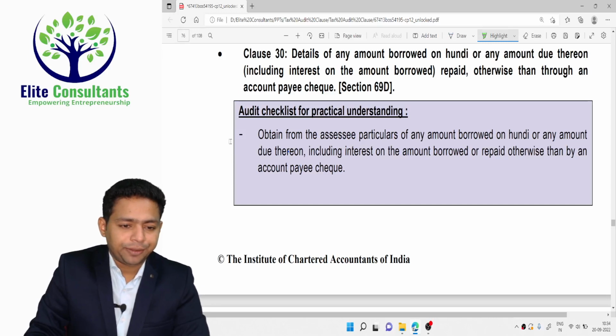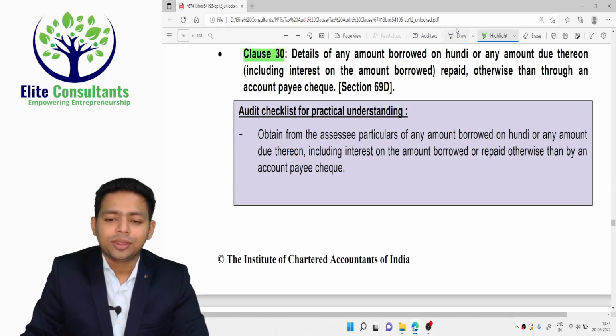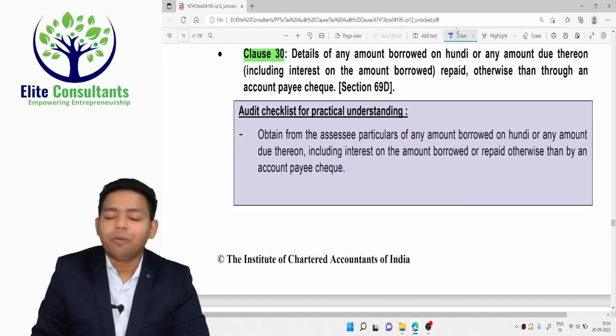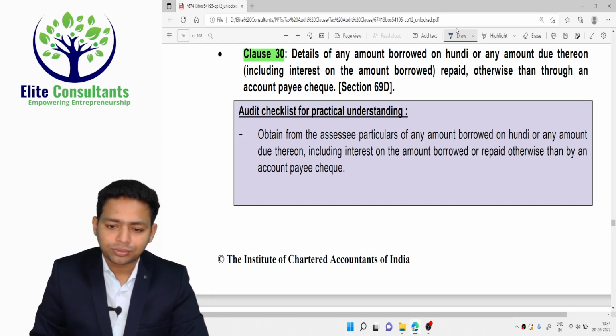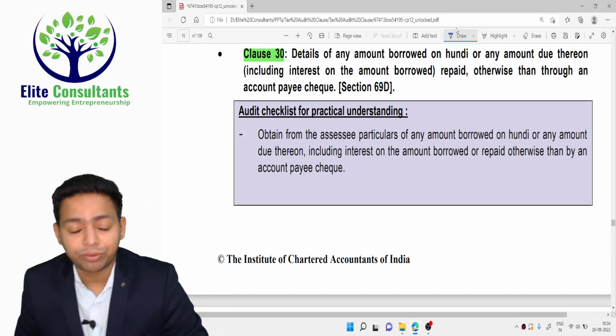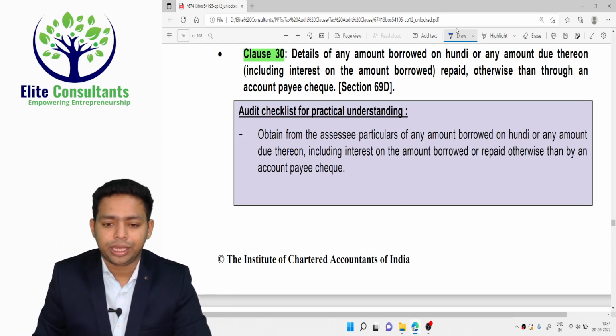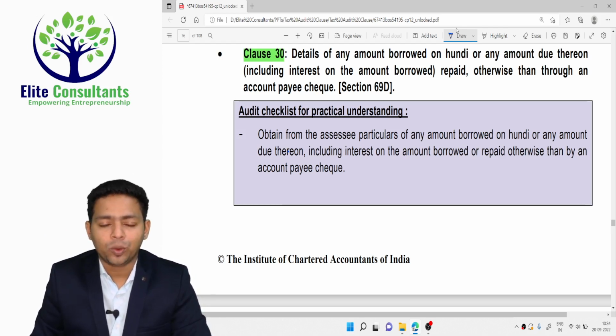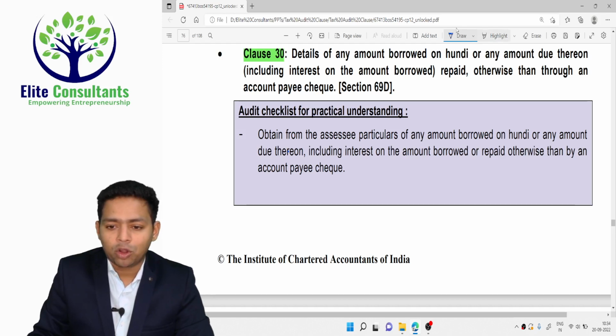Clause number 30 under Form 3CD. So this is applicable to Saukar. Who is Saukar, sir? Saukar means somebody who gives a loan, or sometimes people who have received the loan, borrowers also, are covered there. So they have borrowed the loan or repaid the loan otherwise than through account payee cheque.